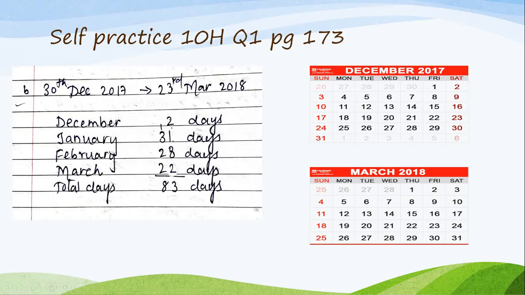Now, if you see dates also, here also you will come to know. I have taken December and March. So, March and December, both the days, if you see, December will have just 2 days. January 31 days. February 28 days. March 22 days. And total adds up to 83 days. Okay, children.